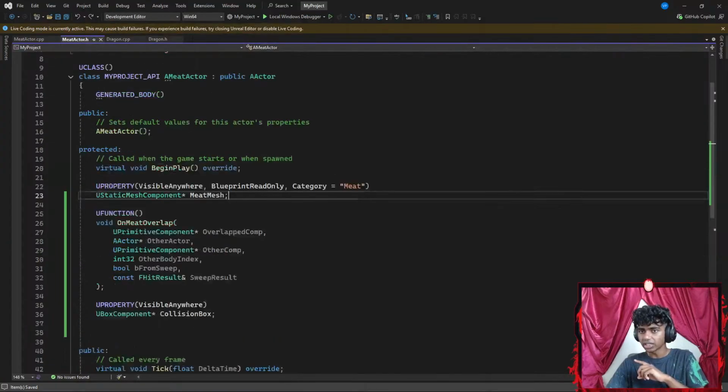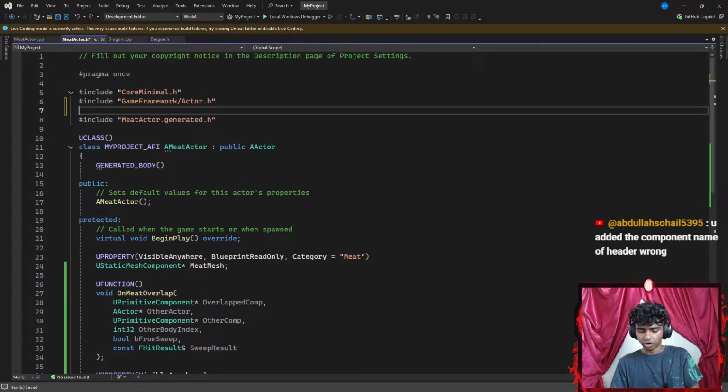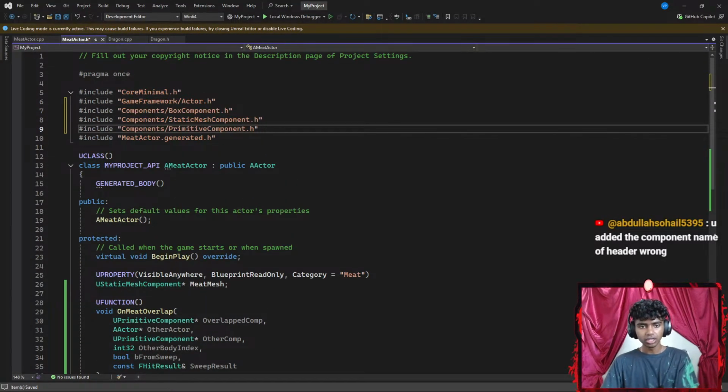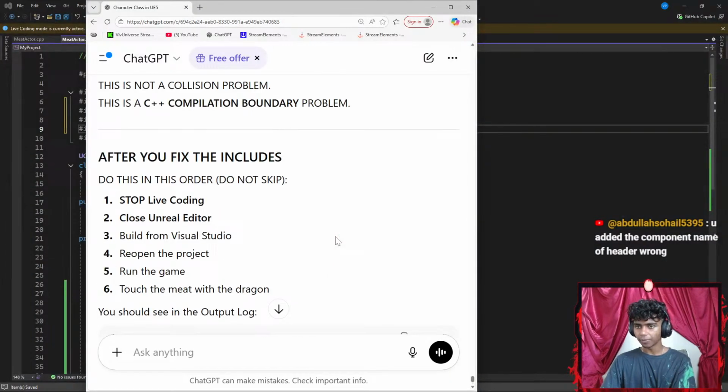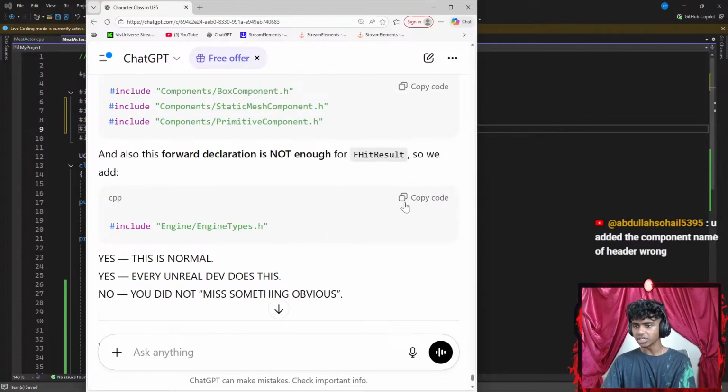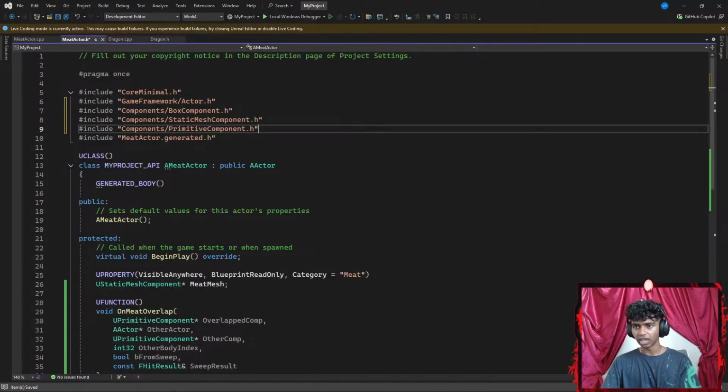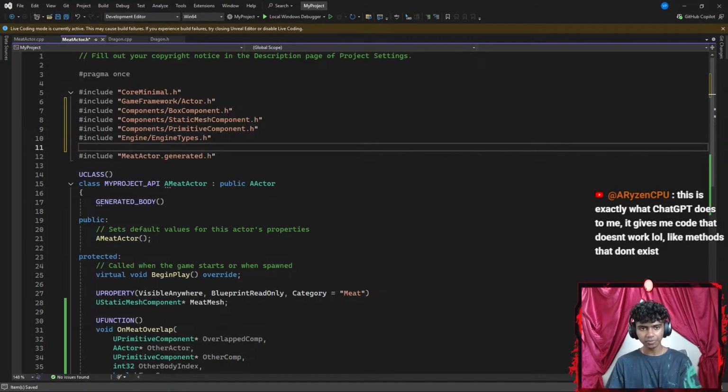Okay, I see. Let's try that. So let's go ahead and paste it before my generated. And then you added the wrong component name of the header. I see. Wait, hold up. Let me actually go ahead and copy this real quick as well, because I do want to first get code that completely works, like a good reference code, so I could actually study it.